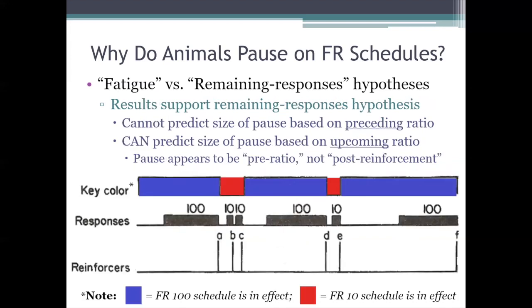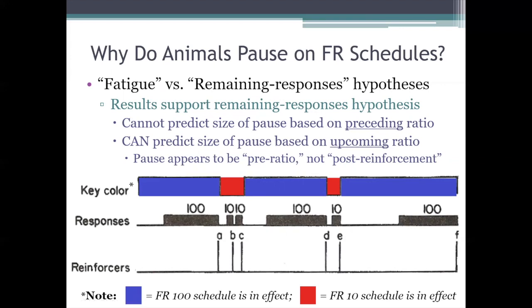Now, having said that, in the research that we need to talk about here to understand whether these pauses are due to fatigue or to procrastination, we are looking at multiple schedules that do include two fixed ratio schedules, one with a smaller ratio and one with a larger ratio. So for example, this diagram illustrates the typical pattern that we'd see after an animal has had some experience with a multiple schedule like the one I just described, where a blue light indicates that a longer FR100 schedule is in effect, and a red light indicates that a shorter FR10 schedule is in effect.